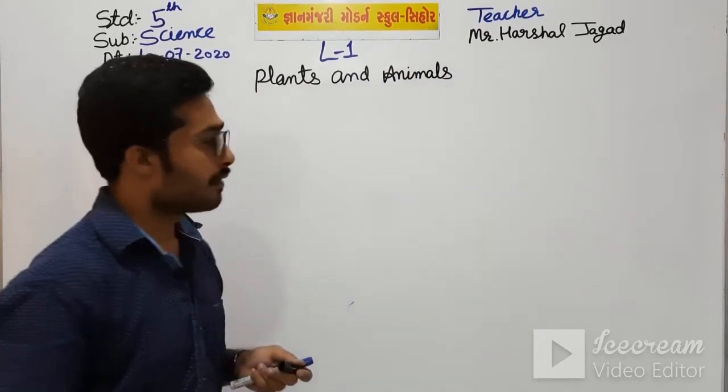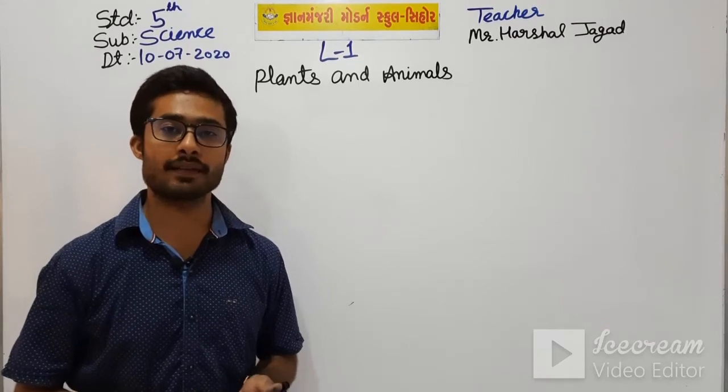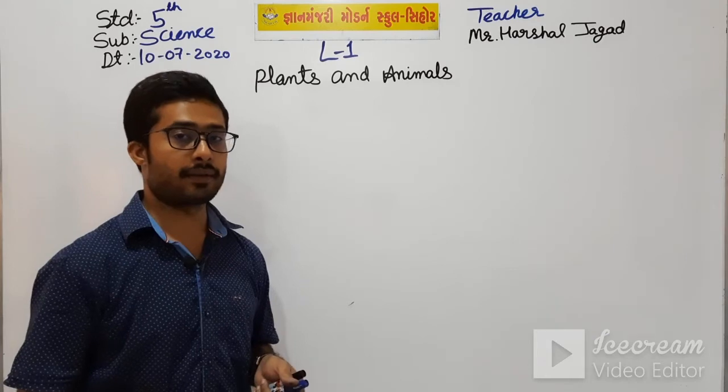In the previous video or lecture, we talked about three topics.